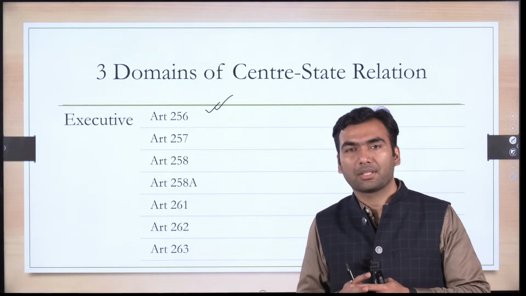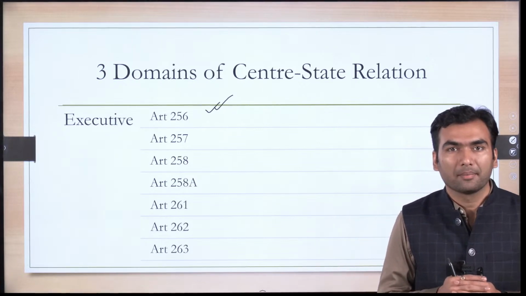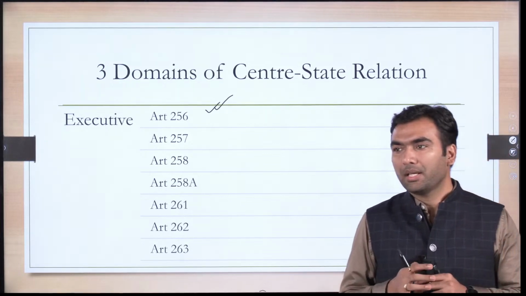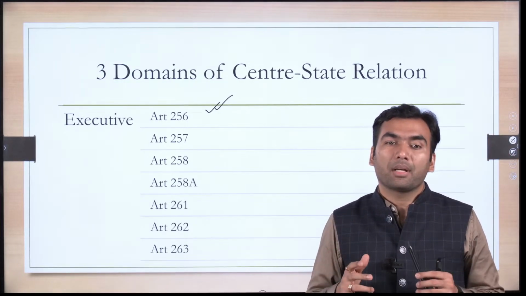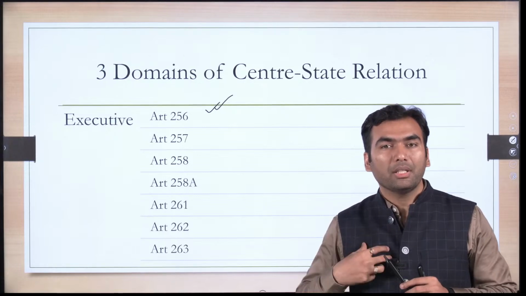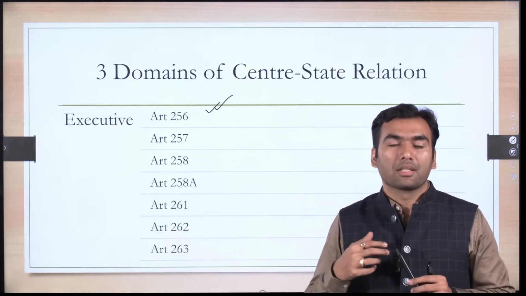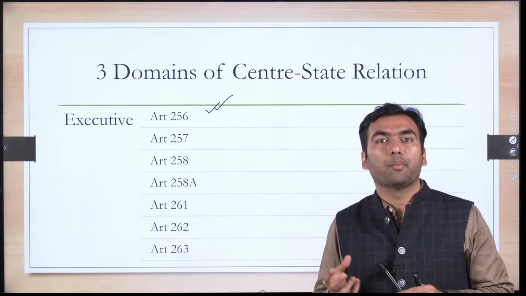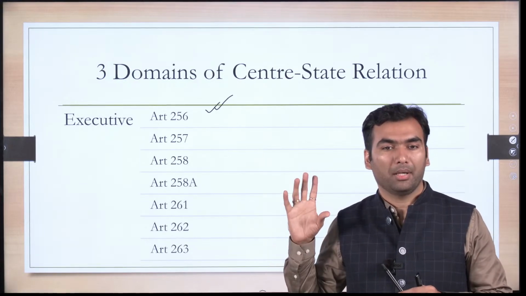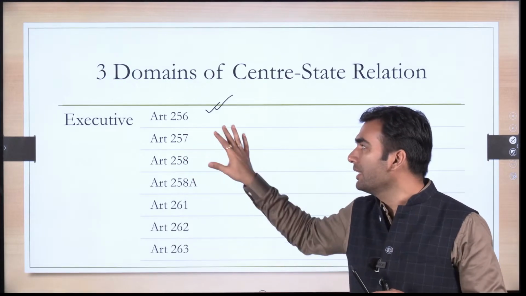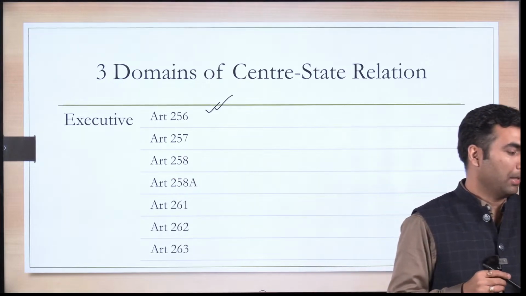Like some state governments are not happy with the Citizenship Amendment Act. So like union government has implemented a law, and a state government is not happy with the law. So union government should have the authority, some power, privileges to implement the laws made by parliament. For that purpose, these articles have been made.